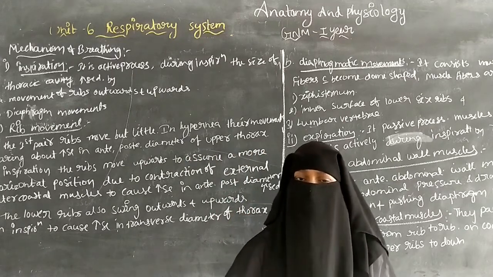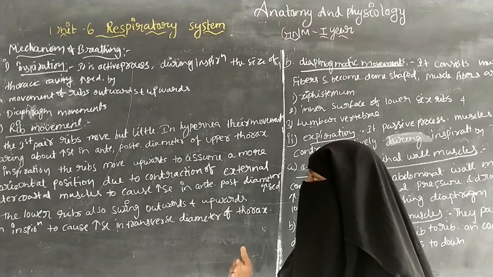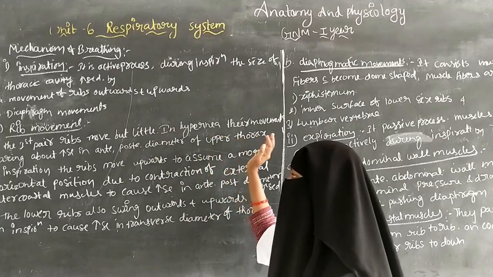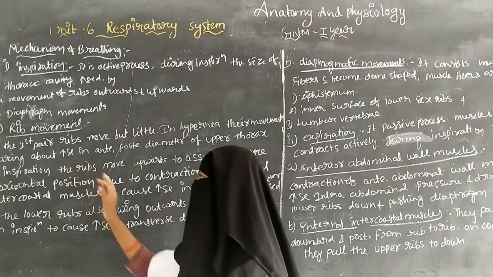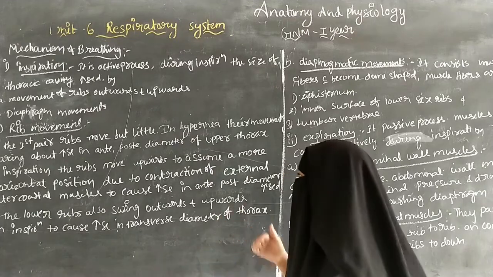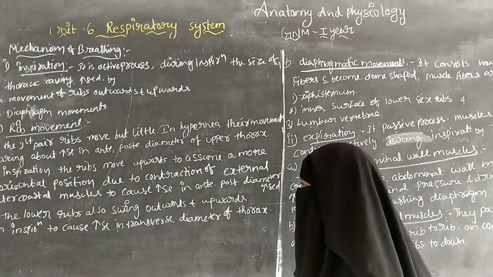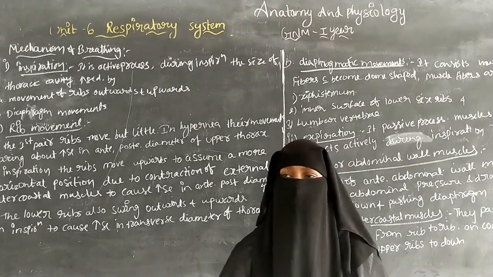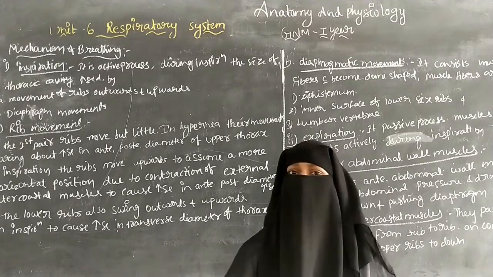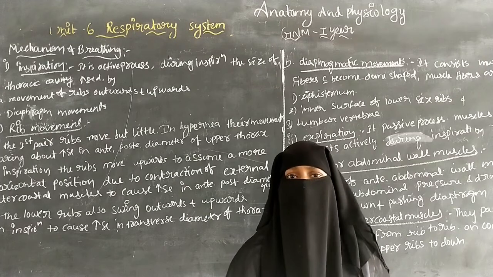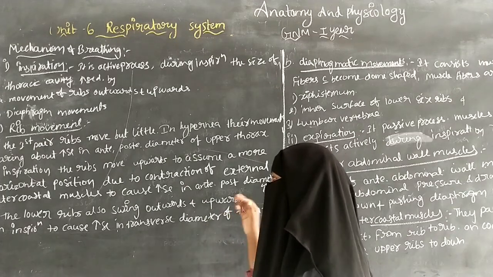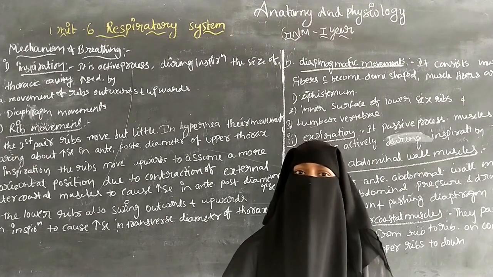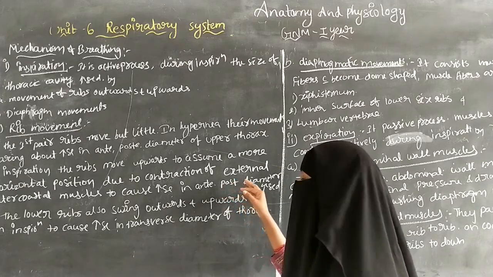If you are continuously taking high breaths because of this hyperpnea, there is an increased anterior posterior diameter of the upper thorax. In inspiration, the ribs move upward, and because of the contraction of the external intercostal muscles, there is an increase in the anterior posterior diameter of the thorax.